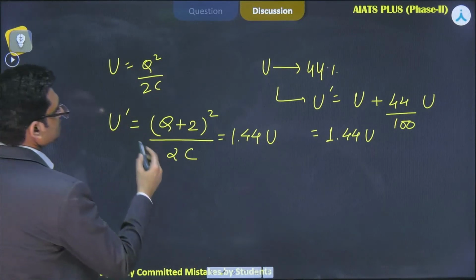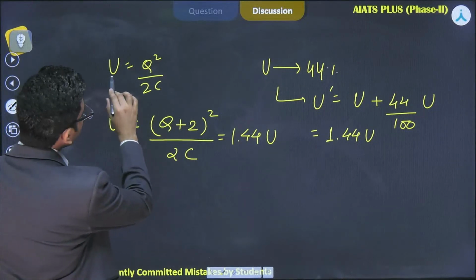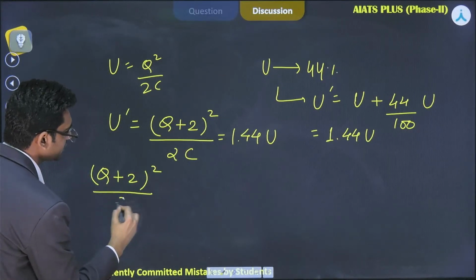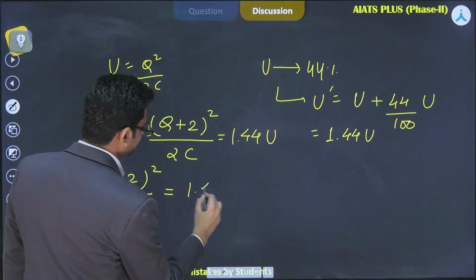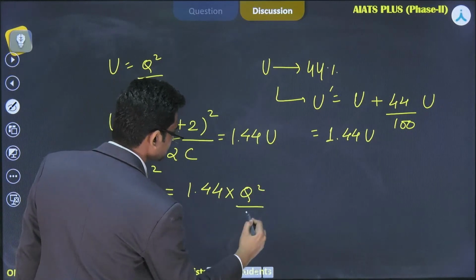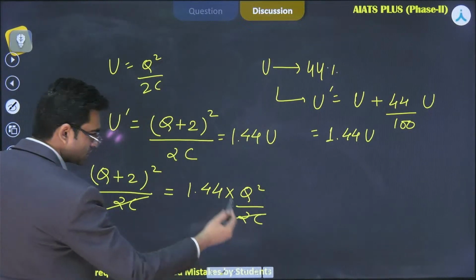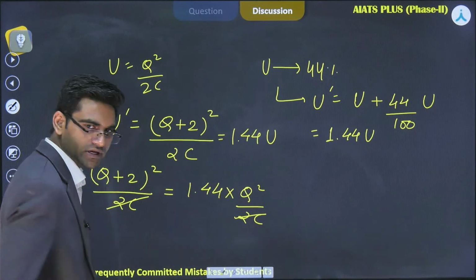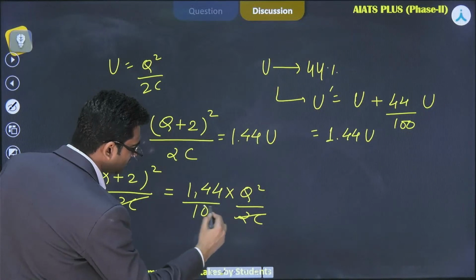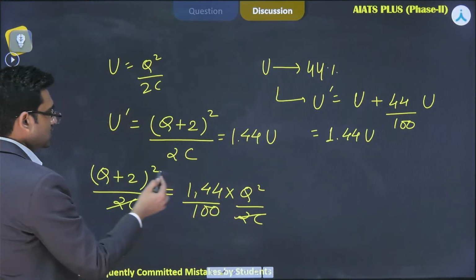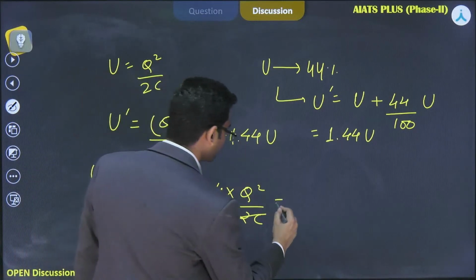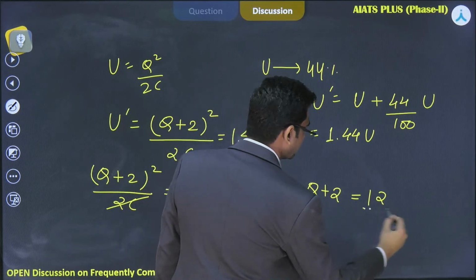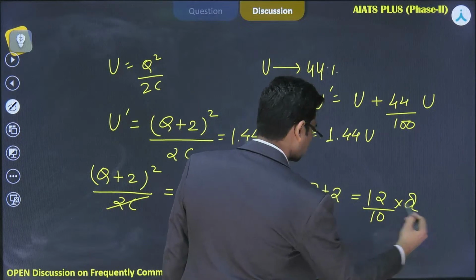Yes, we can solve this. We have to find what? Q, right? The value of U is Q square by 2C. So this will become (Q plus 2) whole square divided by 2C is equal to 1.44 into Q square by 2C. We can cancel this 2C now. This will become (Q plus 2) whole square equals 1.44 into Q square. I can write 1.44 as 144 divided by 100. There are two squares here, so we can take the square root of both sides. This will become Q plus 2 equal to 12 divided by 10 into Q.